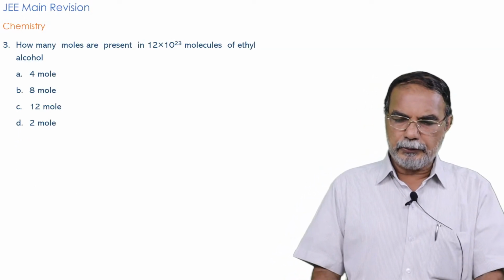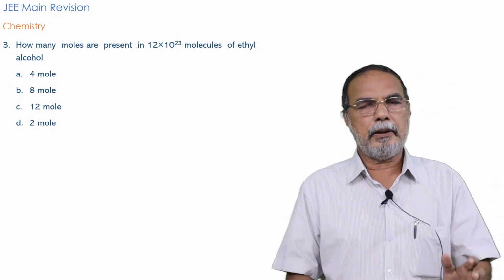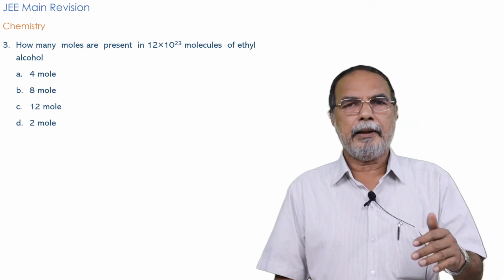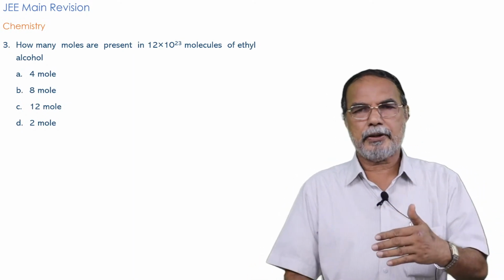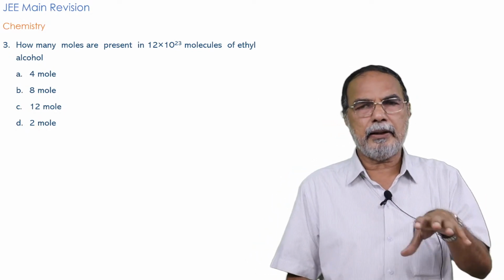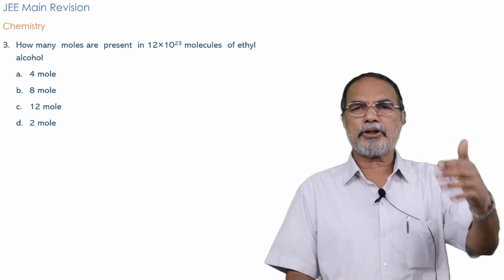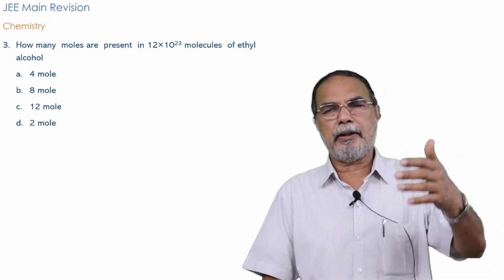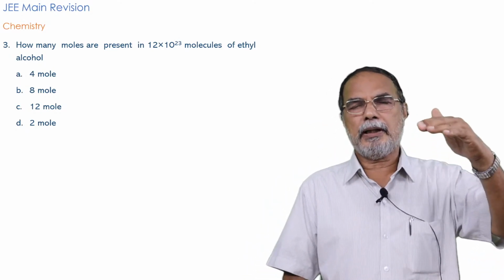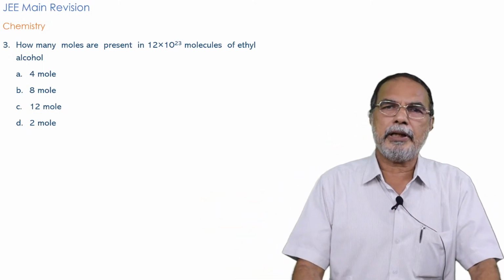And now come to question number 3. I told you that out of the 25 questions, all questions will not be difficult. There will be actually some 8 questions on an average, which are comparatively simple questions, which an average student can very easily answer. And there may be some another 10 questions which may be of higher standard, and there may be some 6 or 7 questions which are really of a high standard. That will be a usual composition of a JEE main question paper.